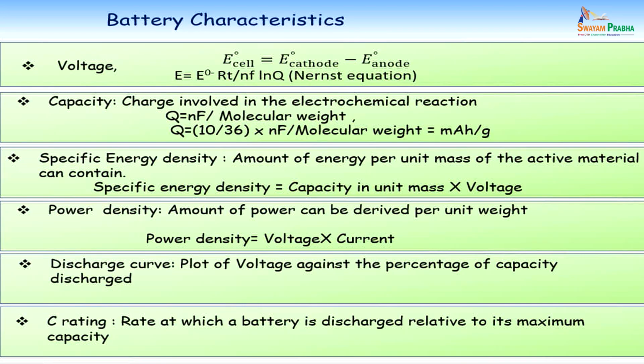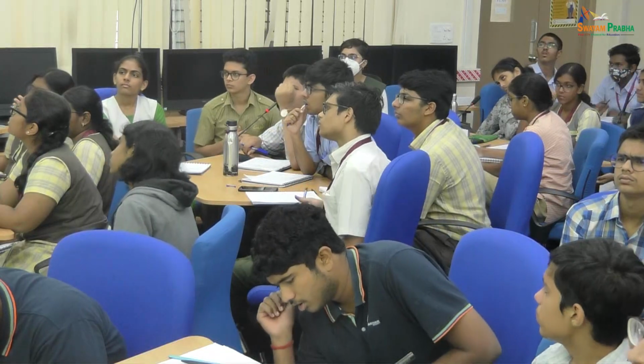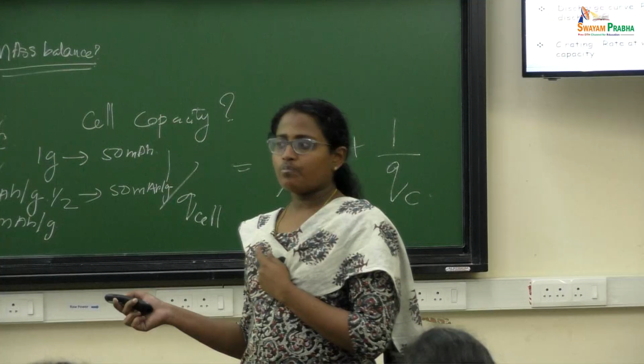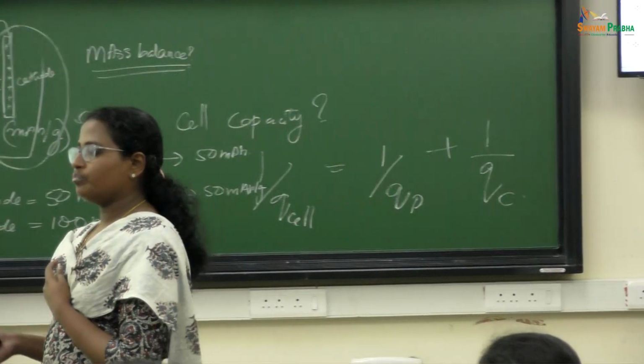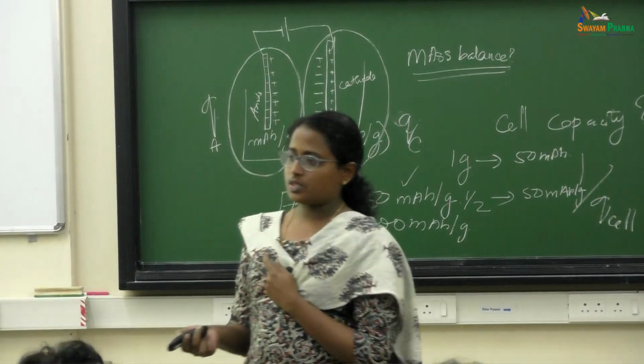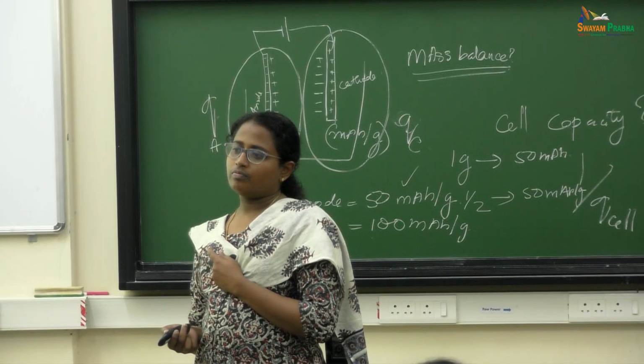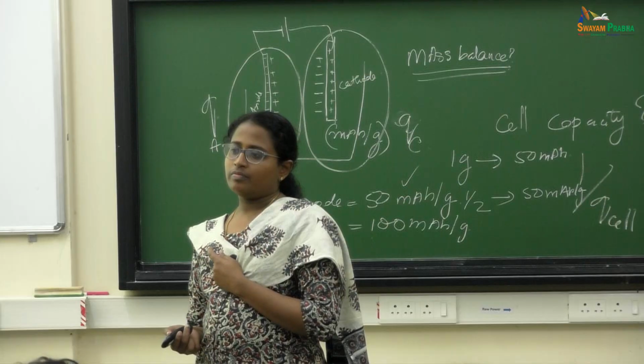That is basically the capacity in unit mass multiplied by voltage. Capital F here, what does it represent? F, Faraday constant, yeah. But for capacitance we also use capital F, so how do we differentiate between both? It's Faraday constant over here. What should be an appropriate capacity for a battery? It depends upon the use.